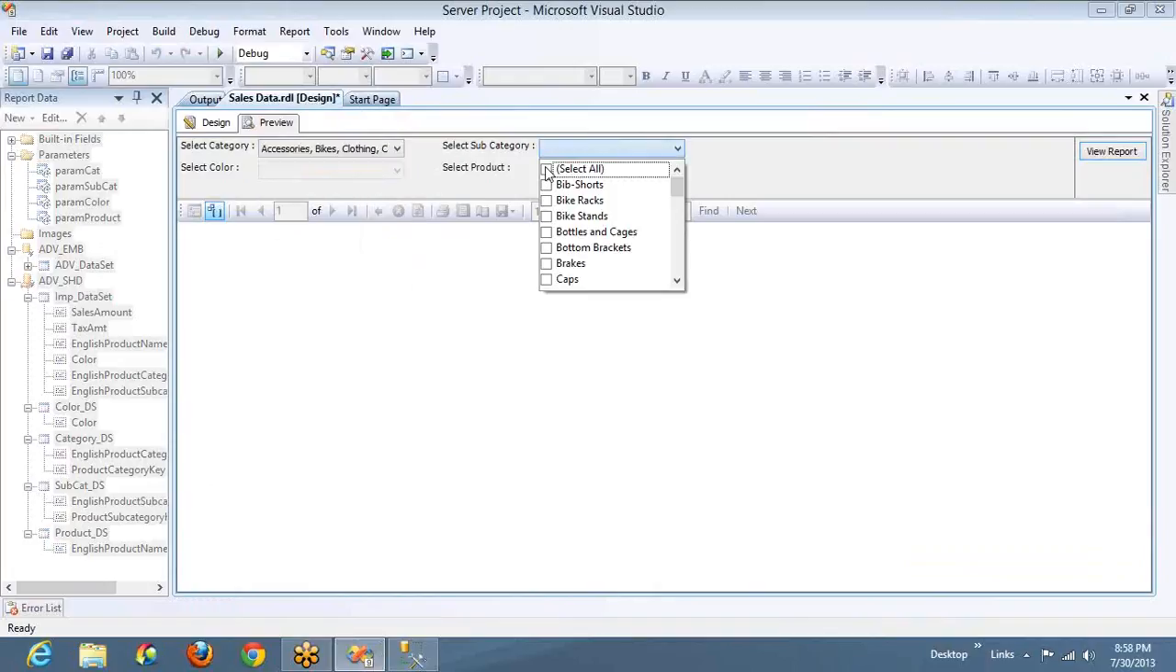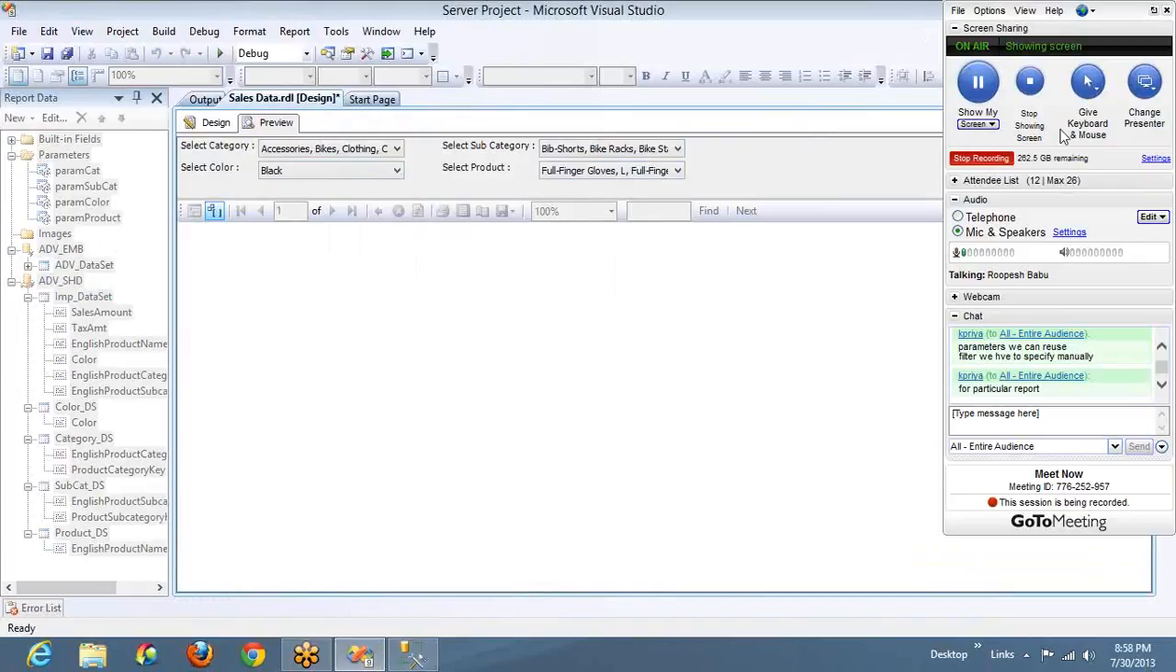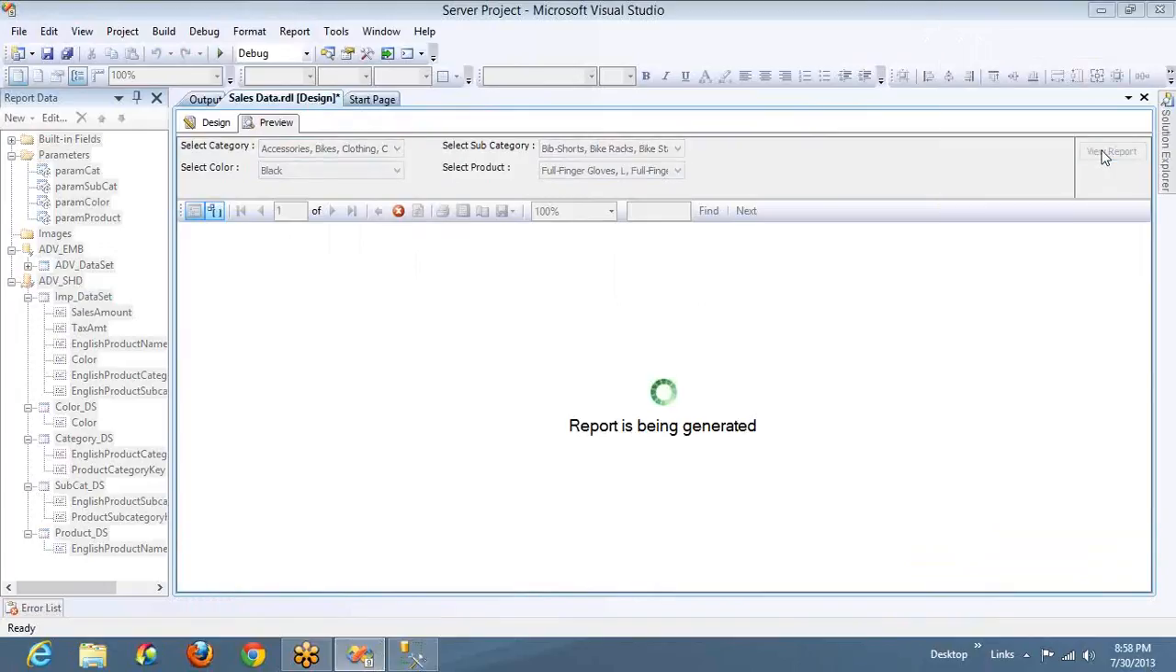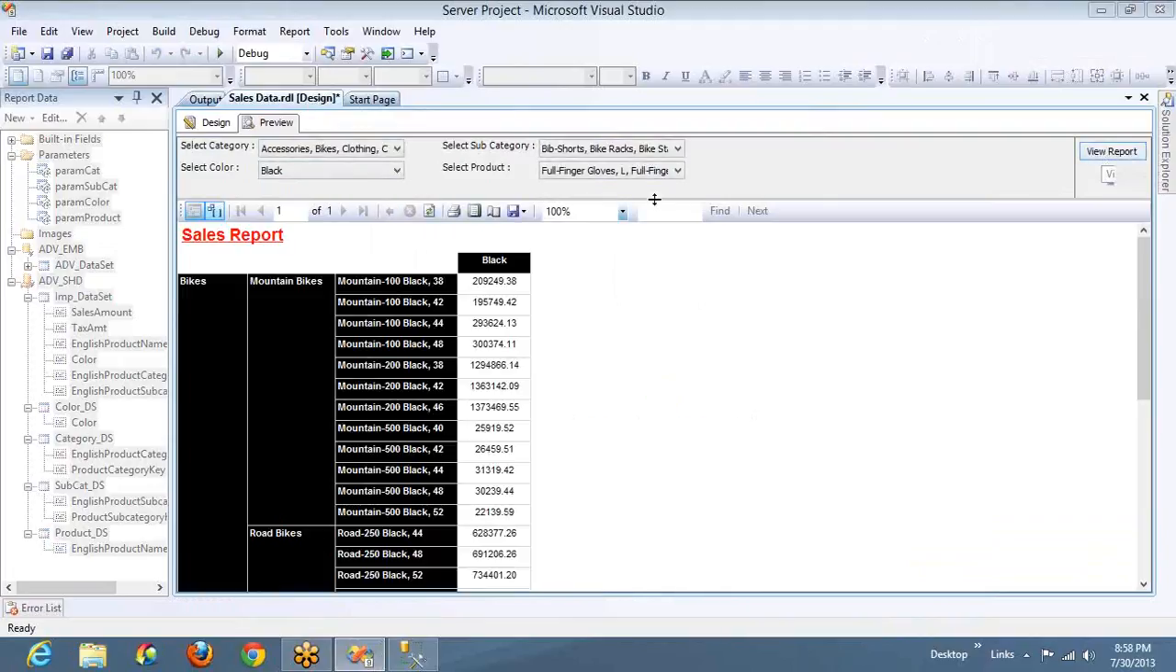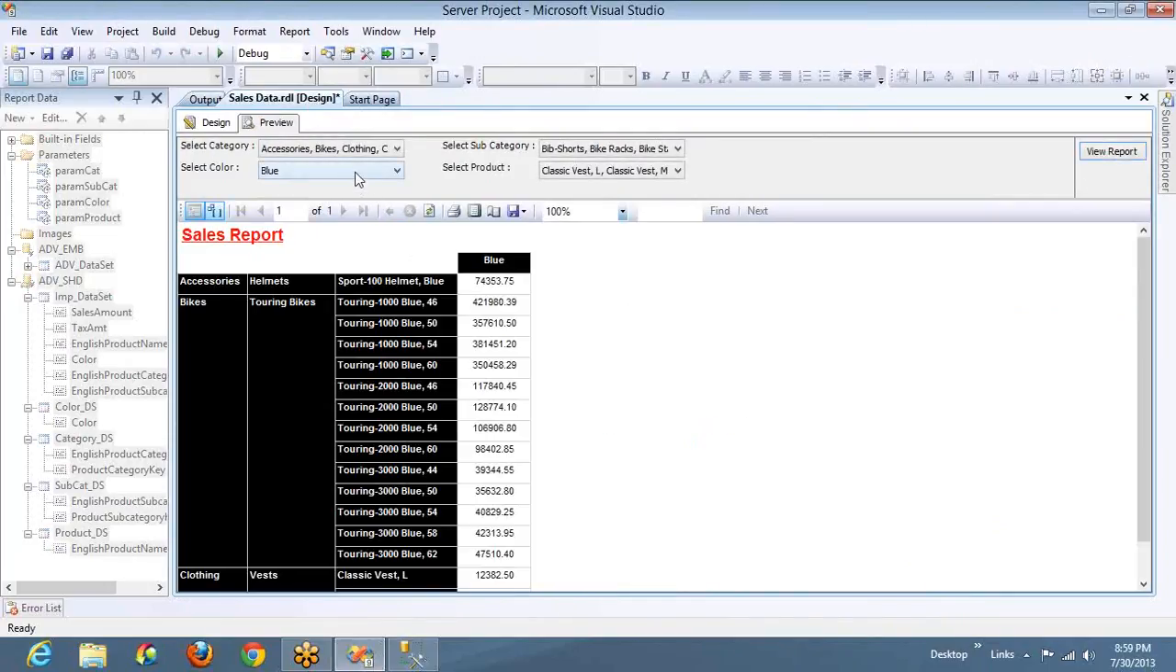Okay, let me select subcategory. Let me select only one color. Let's say black, and let me select all the products and let me execute it. Guys, please filter here. Okay, now this has become a dynamic one. If I select blue, it should get blue, right? Now I'm using a filter, but it is dynamic. It is based on the parameter.